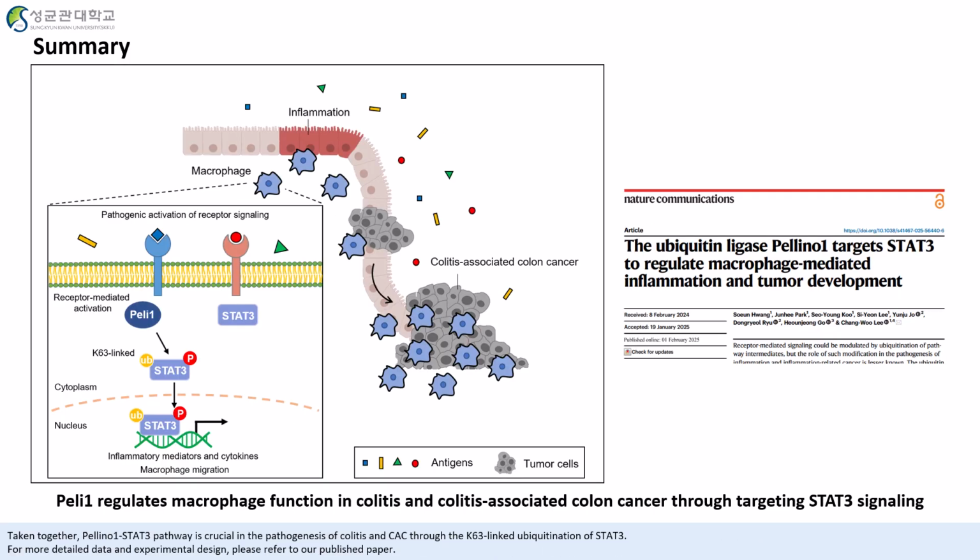Taken together, Pellino-1's STAT3 pathway is crucial in the pathogenesis of colitis and CAC through the lysine 63-linked ubiquitination of STAT3. For more detailed data and experimental design, please refer to our published paper.